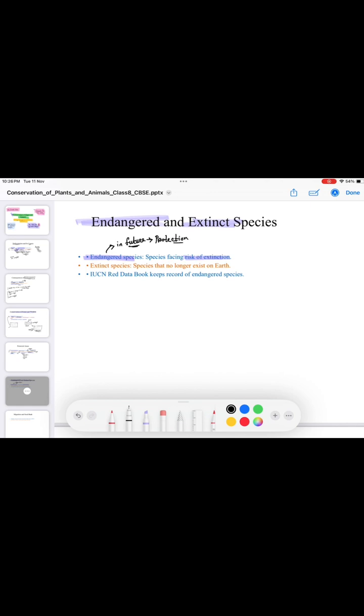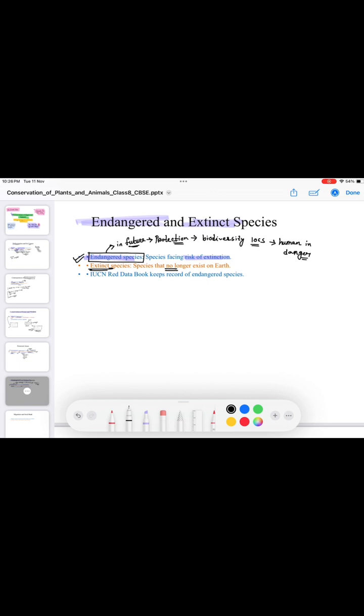Next is about the endangered species and the extinct species. What are the endangered species? The species which are facing the risk of extinction in the near future are known as endangered species. And what are the extinct species? Those are the species which are not available on earth right now. They have already become extinct because of natural calamities, different kinds of climatic changes and different human activities. So they are already lost.